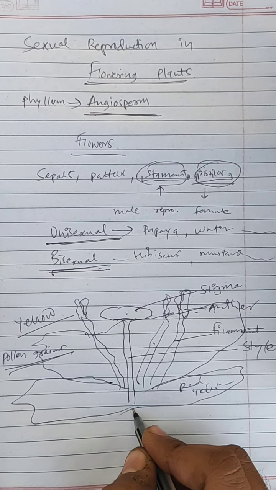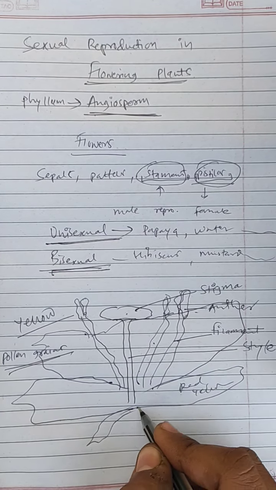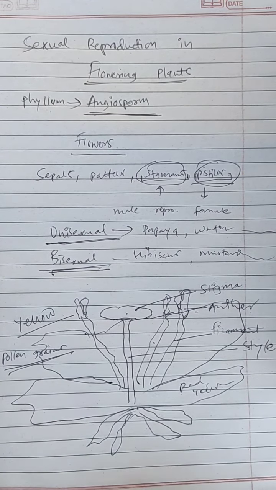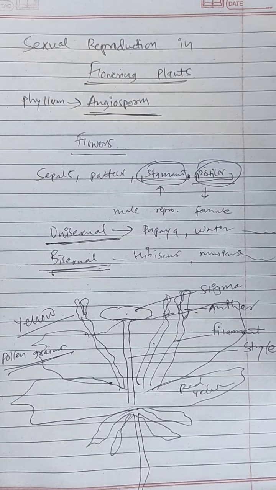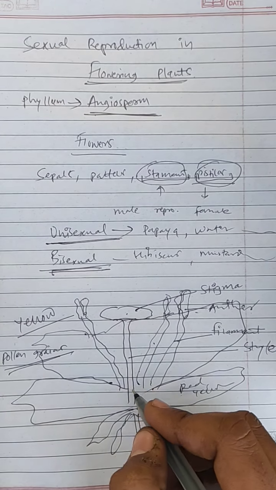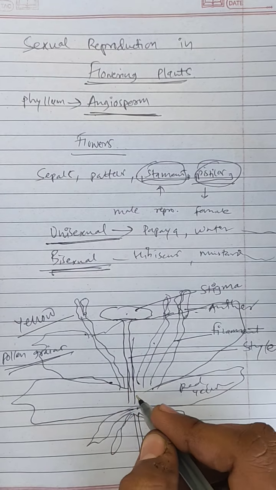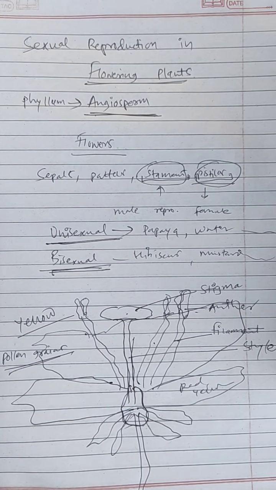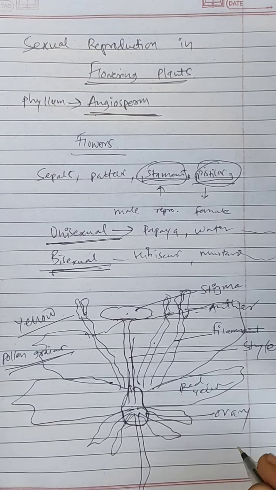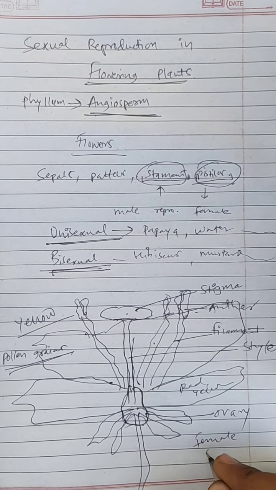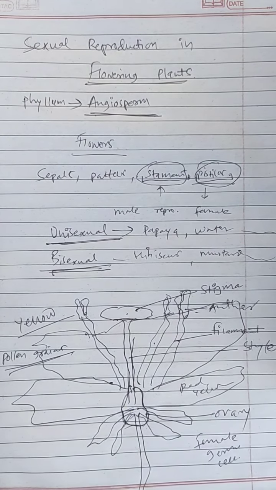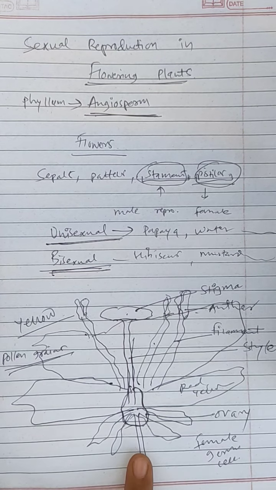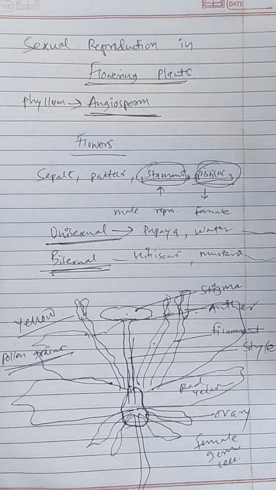And there are some green leaves at the base of the flower for photosynthesis, and this is our branch. At the base of this pistil, our ovary is present, in which our female germ cell is present, like in the anther our male germ cell is present.